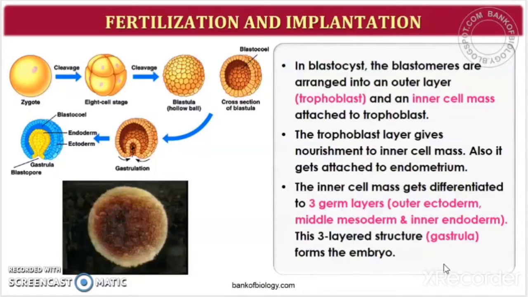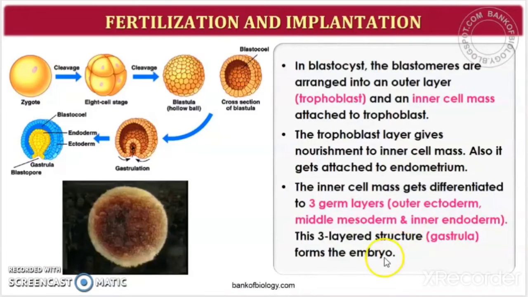In blastocyst, the blastomeres are arranged into an outer layer called trophoblast and an inner cell mass attached to the trophoblast. And this inner cell mass is nothing but the cells which can differentiate into different structures inside the fetus. Okay.